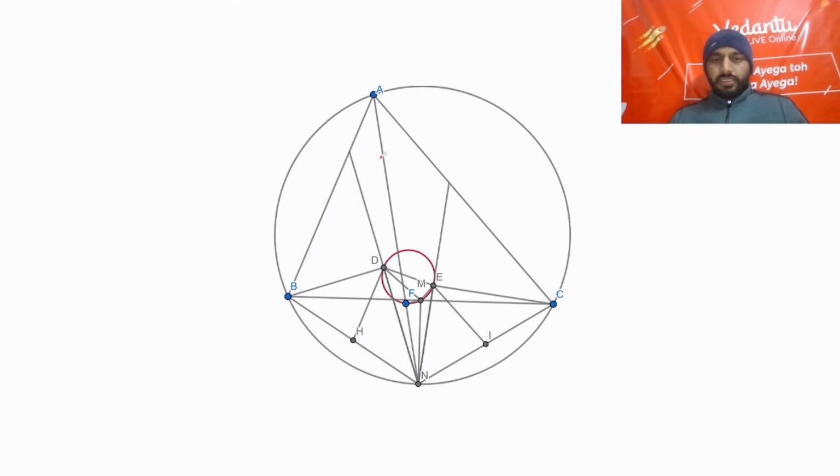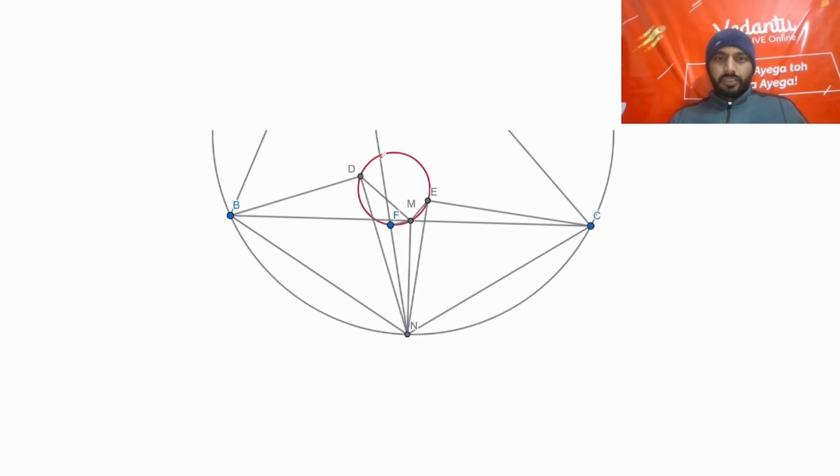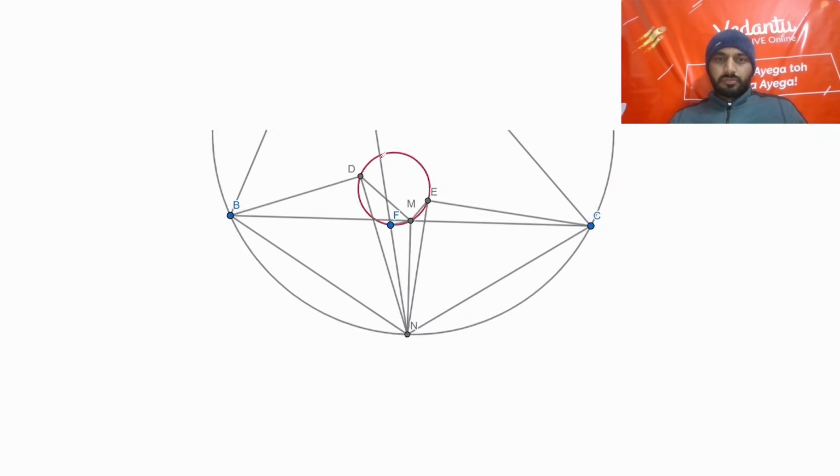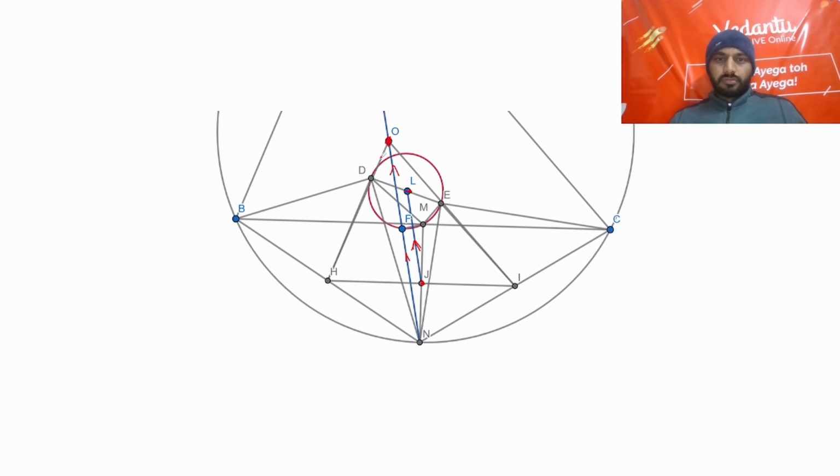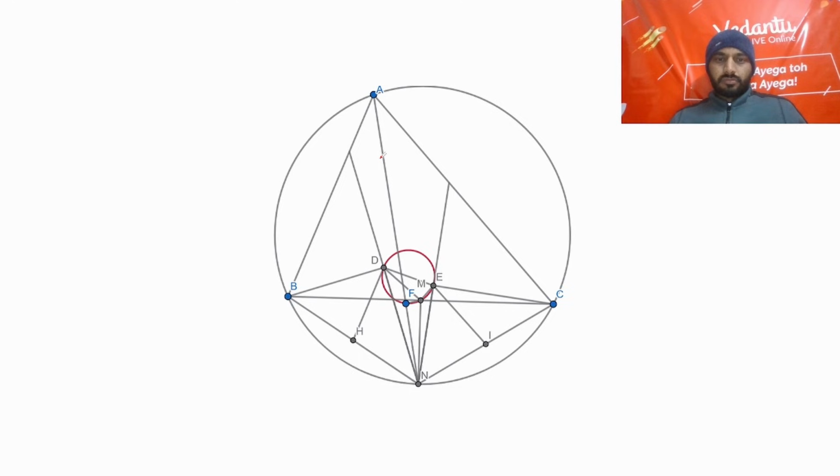So basically, if you see this diagram, in this diagram D is the midpoint of this line. These are P and Q, I think. So D is the midpoint of P and H is the midpoint of AB, so DH is parallel to AB.